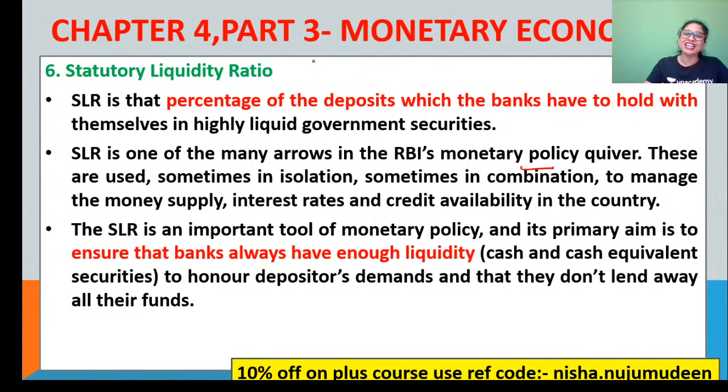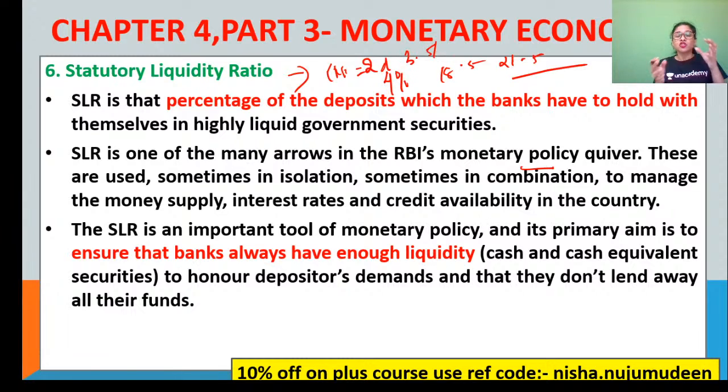Now, the SLR ratio, guys, will always be a 2-digit number, that is 18.9%, 21.5%, etc. Whereas your cash reserve ratio is considered to be at an ideal rate of 4%. Currently, it is 3% or 3.5, I think. So now you will be thinking that, come on, the CRR is very less compared to SLR. But though that is the case, RBI always prefers your cash reserve ratio, guys, over your statutory liquidity ratio. Why? There is a reason for that.